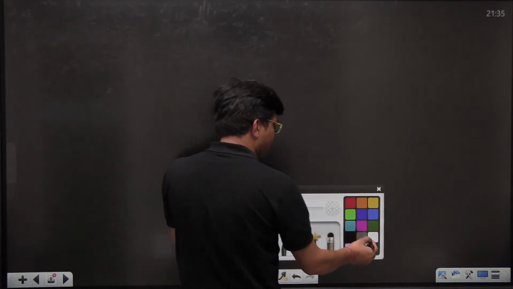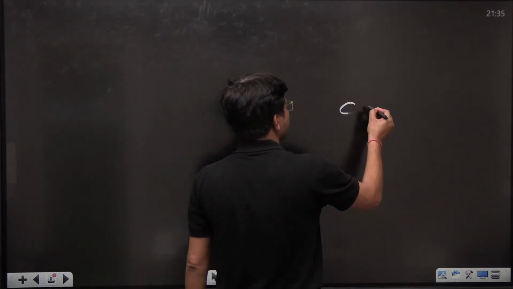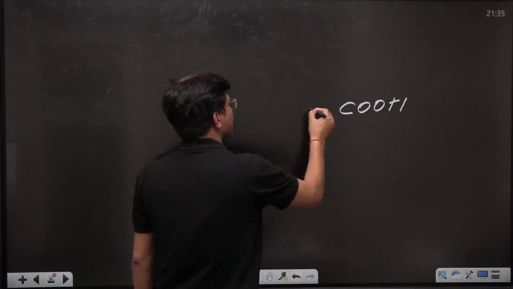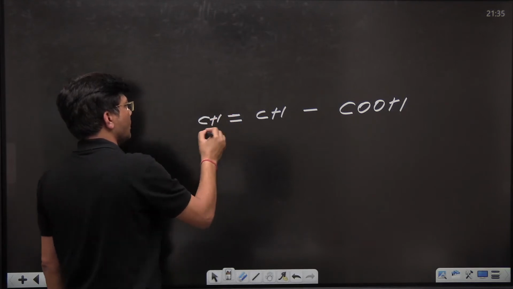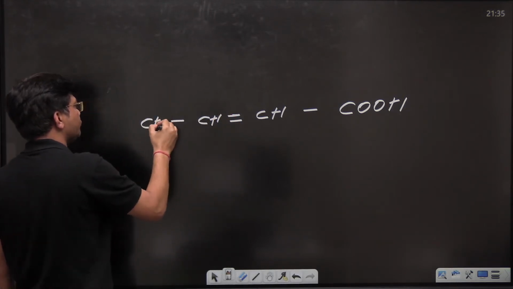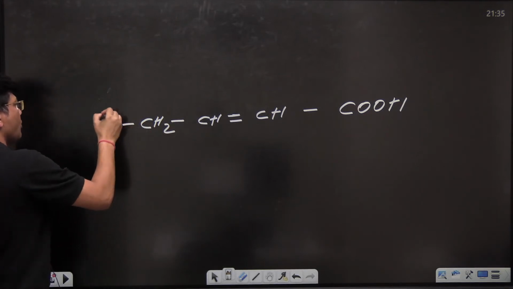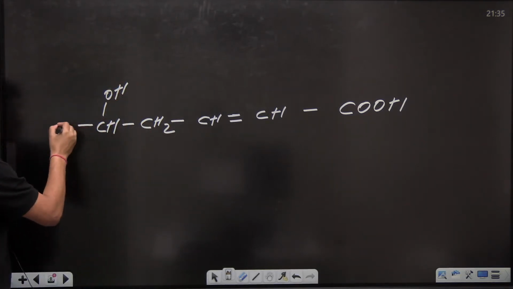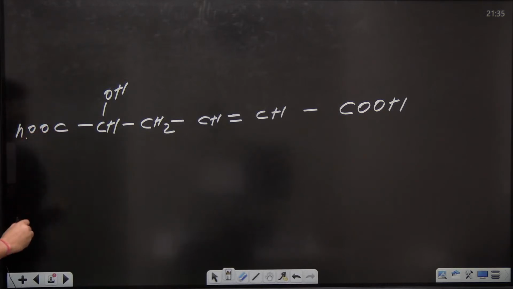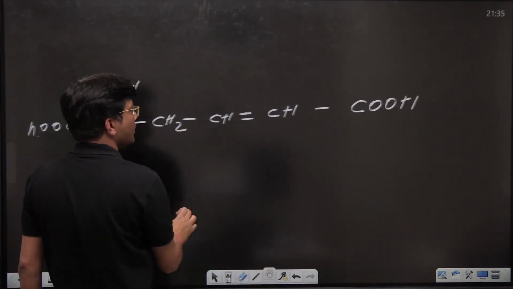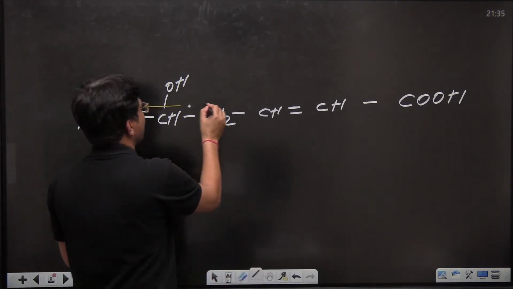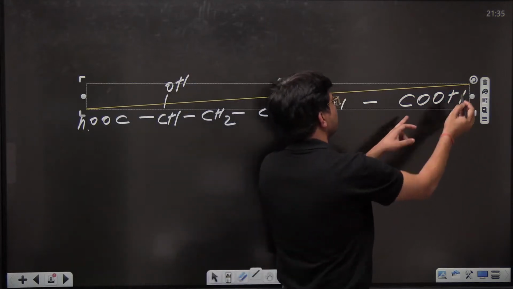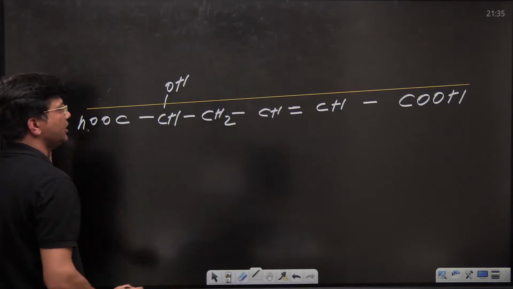Now see to it, everyone. If I am going to write down one compound like this and try to answer it: here is COOH, here is CH double bond CH, here is CH2, CHOH, now here is COOH. Kids, this is one compound. Do let me know. Definitely this is our parent chain, no problem, because this is the senior most functional group, and once again this is the senior most functional group.